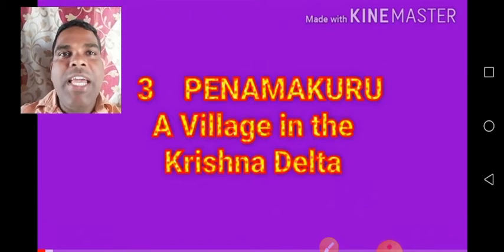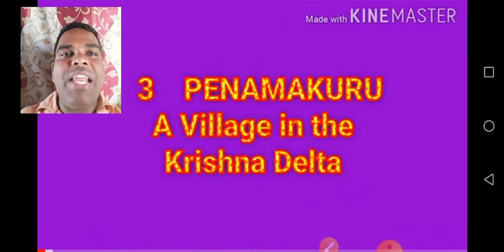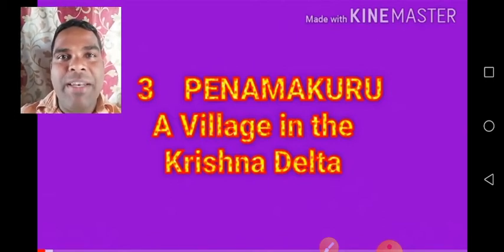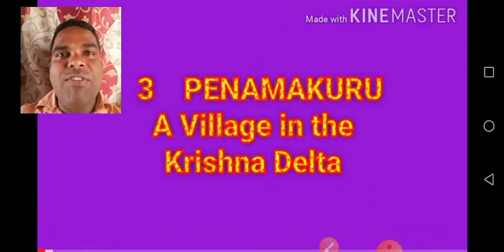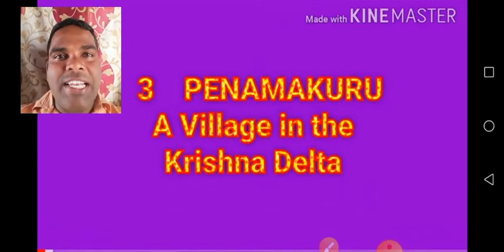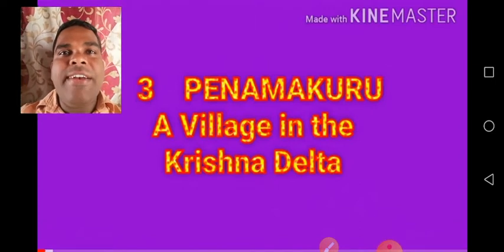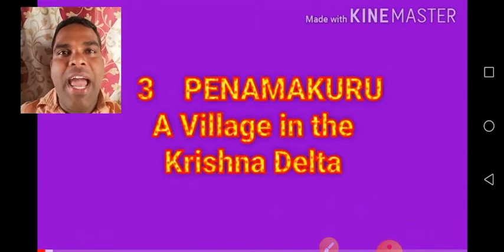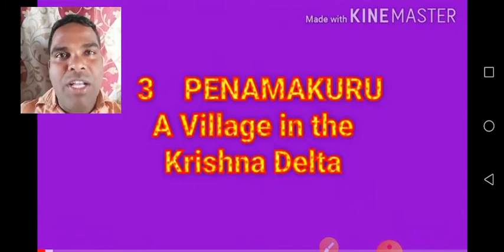See children, in part B we are going to learn Penamakur, a village in the Krishna Delta. Delta village means it is a plain region. Understand children? In this lesson we should learn what a delta is. A delta is a triangle shaped land formed by a river.